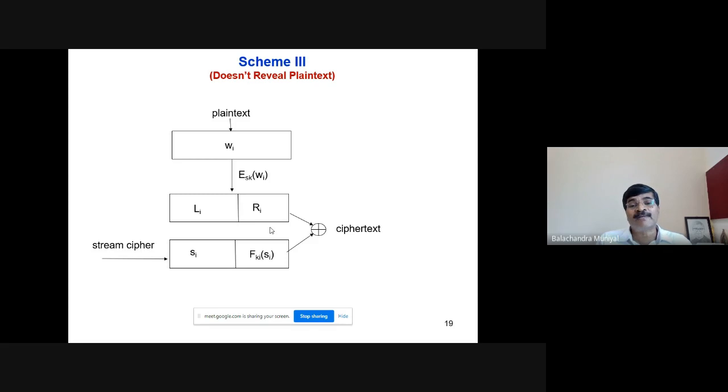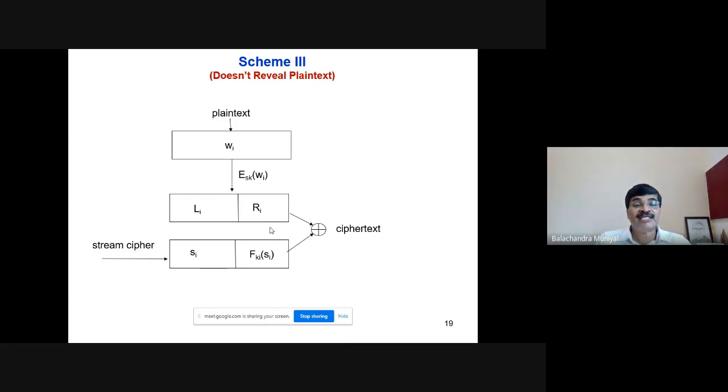This scheme is a bit complex. Please try to understand. The encrypted plain text Wi is divided into two parts, Li and Ri, left and right parts. Li is of length n minus m bits and Ri is of length m bits. Just like the previous schemes, you produce a stream cipher using a particular key K for all the words.